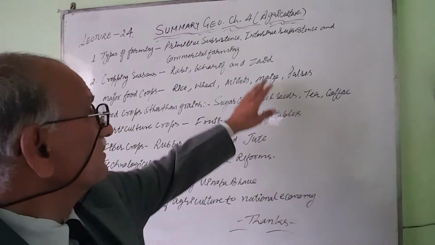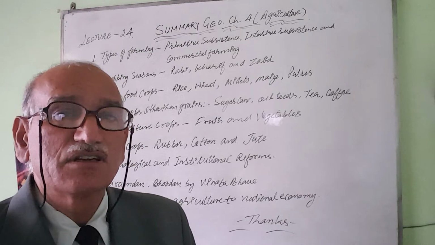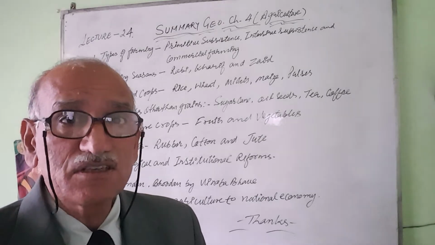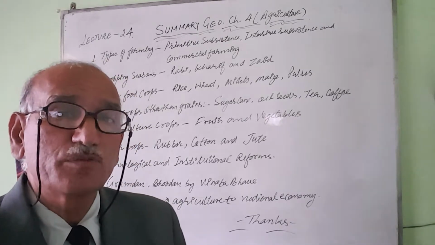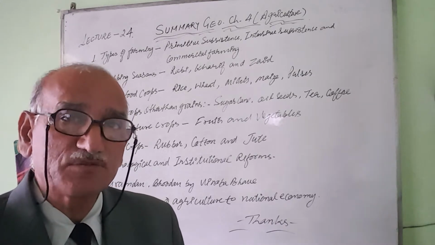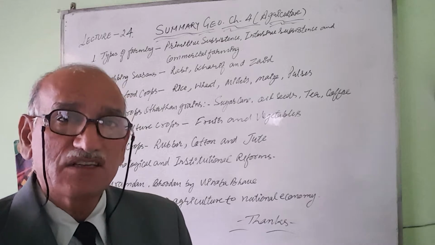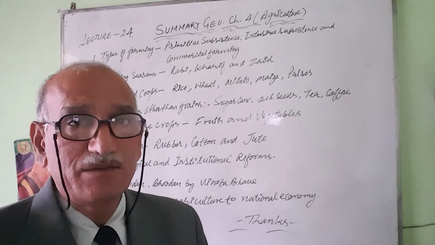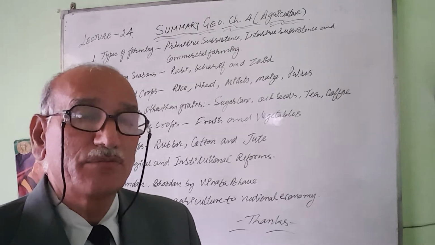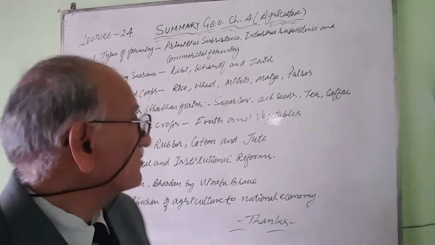The third category is Zaid cropping season. Zaid cropping season, it is the shortest cropping season of the agricultural year. It is also called intervening season between Rabi and Kharif. This starts after the end of Rabi cropping season and ends before the beginning of Kharif cropping season. The important crops grown under this are cucumber family vegetables, watermelon, muskmelon, and green food for animals, that is called forage. And mainly it starts from the month of May, June and goes till July month, means till the monsoon rain starts.